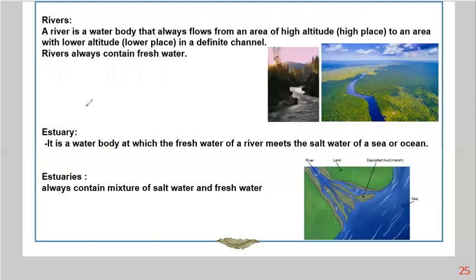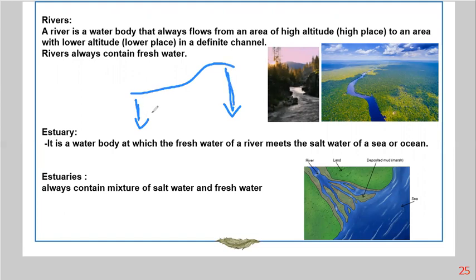And then we have the rivers. The river is a water body that allows flow of water from one area to another, from an area with high altitude to an area with low altitude, as you can see. So the river is a water body that allows a flow of water from a higher altitude to a low